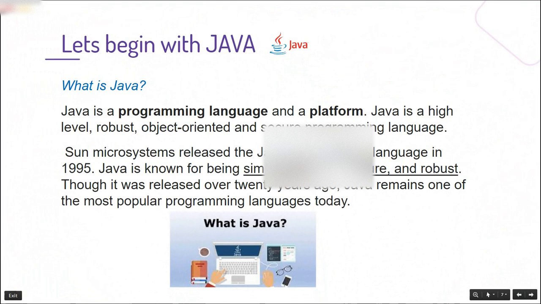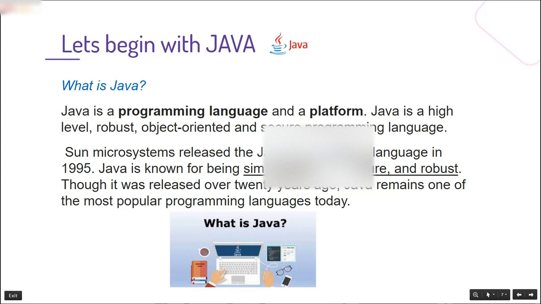Then I have to tell you the history of Java. Sun Microsystems released the Java programming language in 1995. Java is known for being simple, portable, secure, and robust. So it was released over 20 years ago. Java remains one of the most popular programming languages today.